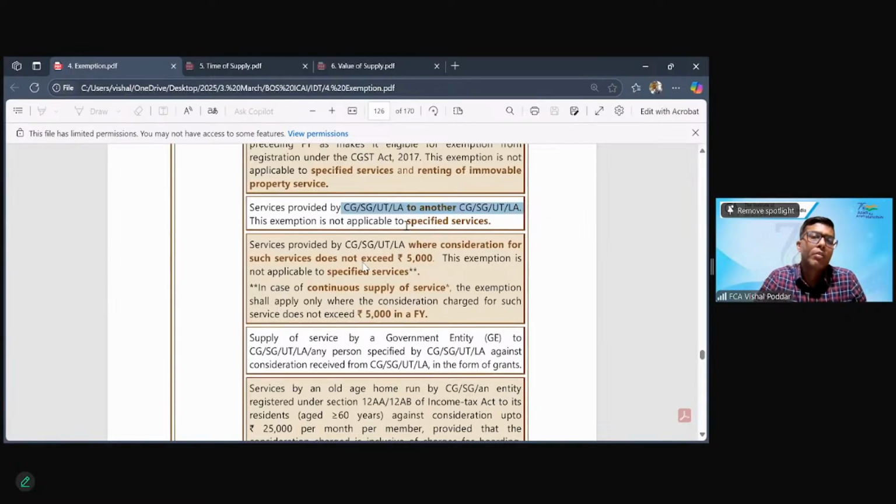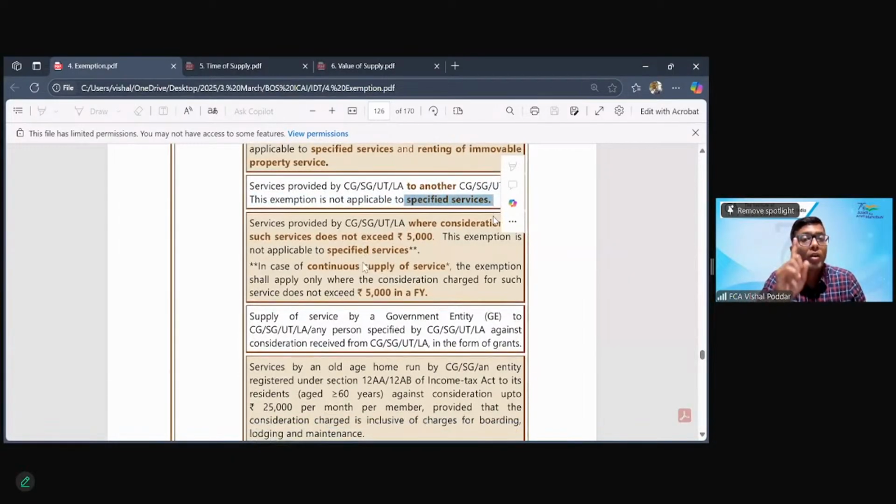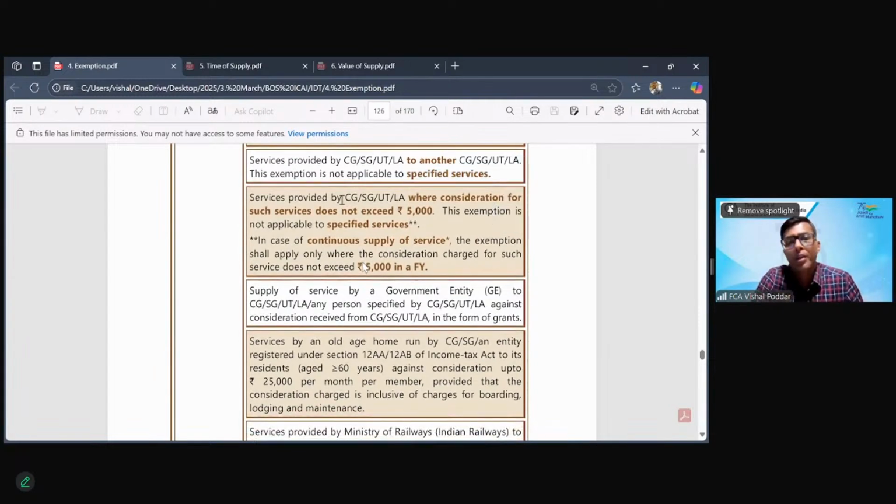However, if government is providing one of those specified services, 1, 2, 3 that we studied above, even if they are providing to one another, what? The specified services will remain taxable. Other than specified, all other services between government to government will be exempt. This is now very important.